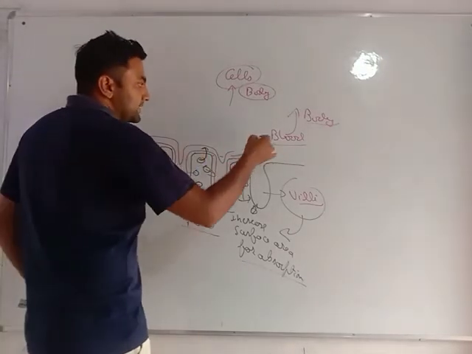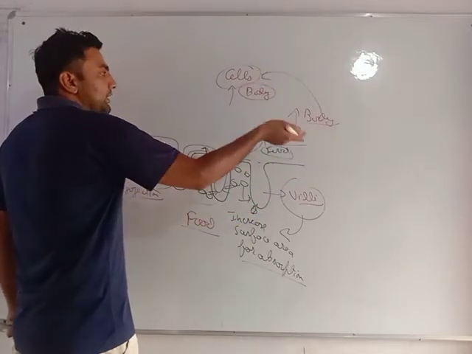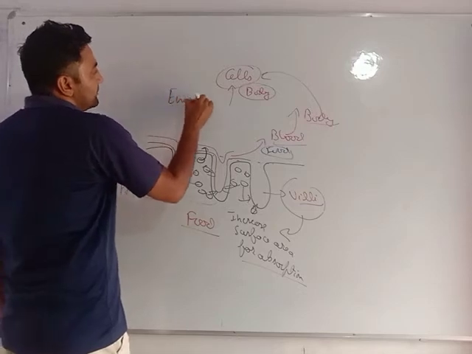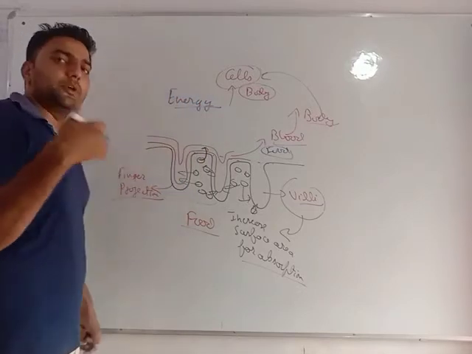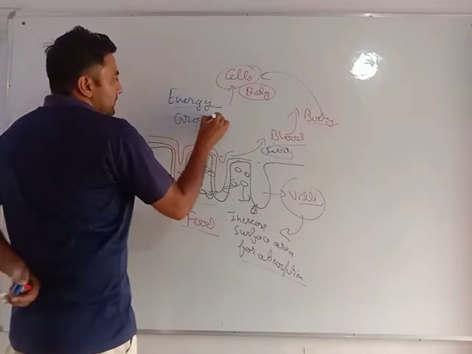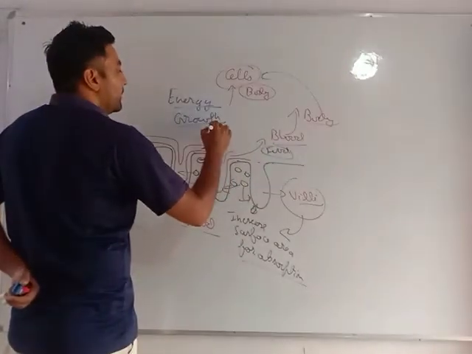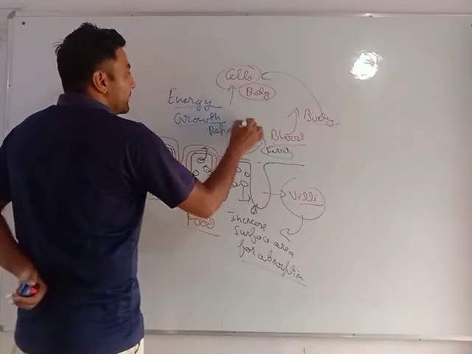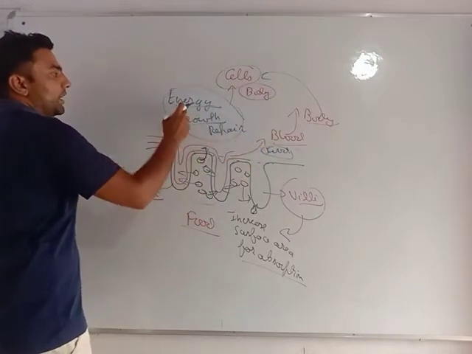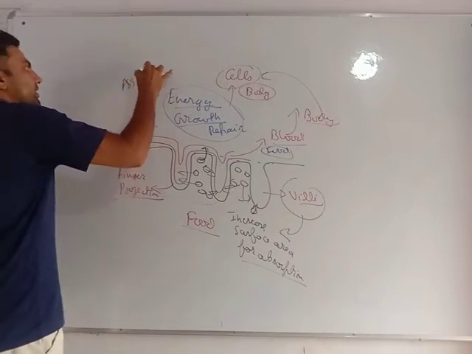When the blood takes this digested food to the cells of the body, this food is utilized for energy. That is called respiration. We will do that in the next chapters. This food is used for growth, for new cells to grow, and for repairing of the body. See, now this food has gone into the body, and the body is utilizing it for energy, growth and repair. This process is known as assimilation.